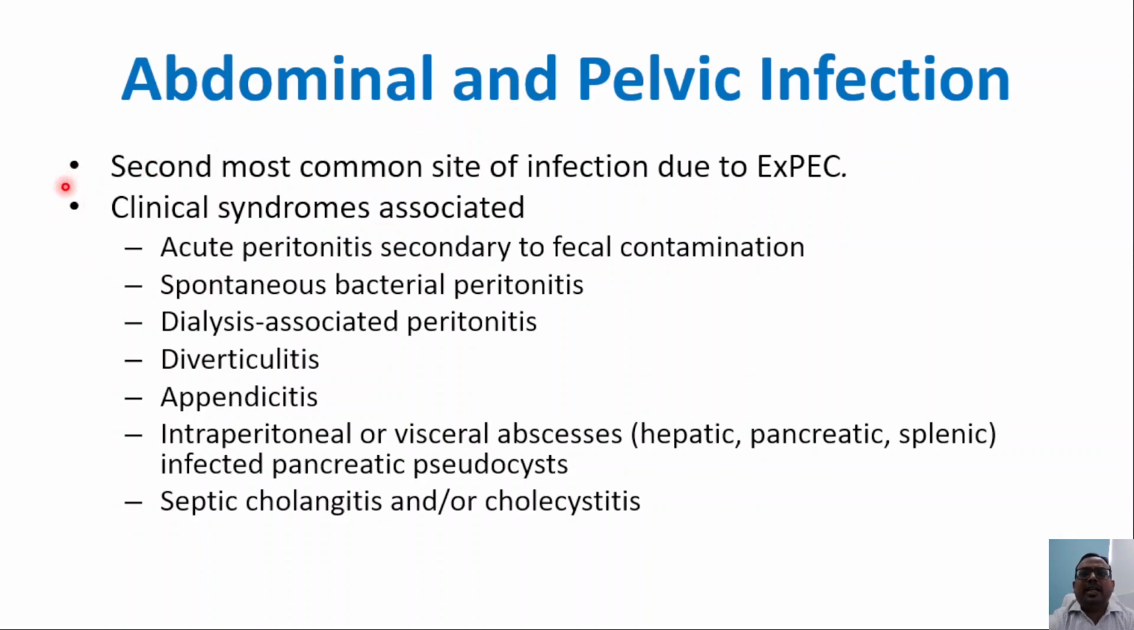Other manifestations include abdominal and pelvic infections. It is almost the second most common site after the urinary tract of infections due to extraintestinal pathogenic strains, and the clinical syndromes associated with these include acute peritonitis secondary to fecal contamination, spontaneous bacterial peritonitis, dialysis-associated peritonitis, diverticulitis, appendicitis, intraperitoneal or visceral abscess like hepatic, pancreatic, splenic, infected pancreatic pseudocyst, and septic cholangitis or cholecystitis.